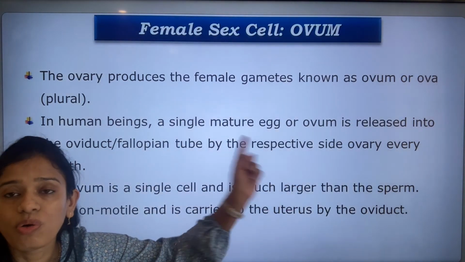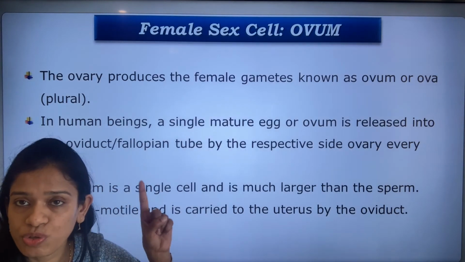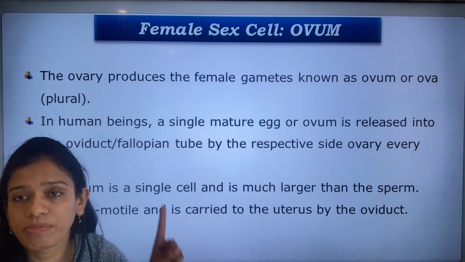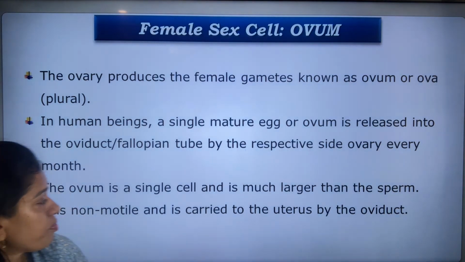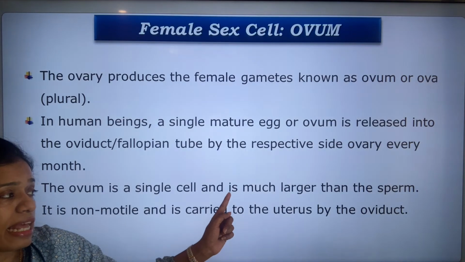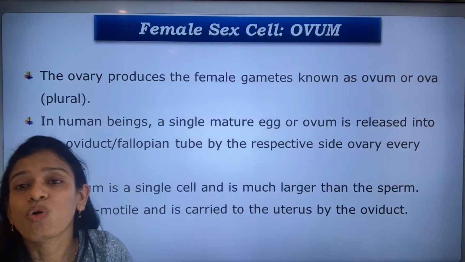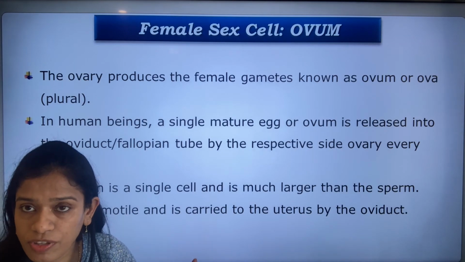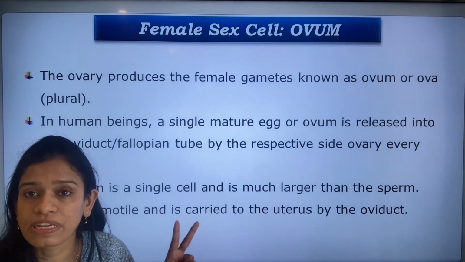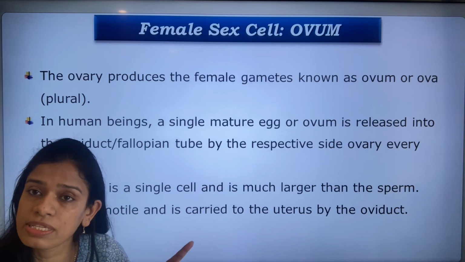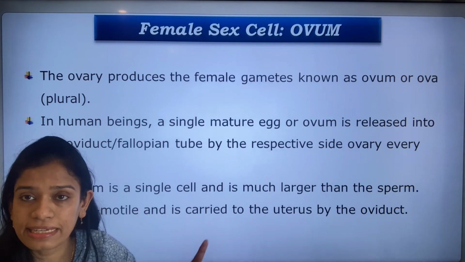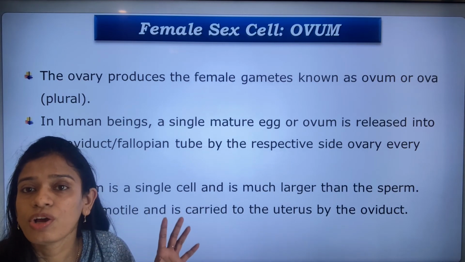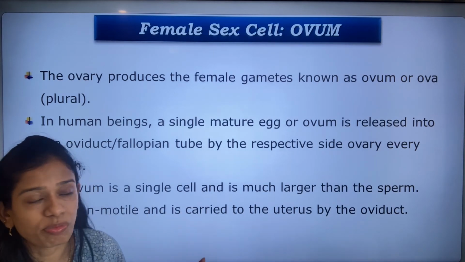I told you just now, only one side of the ovary will produce one ovum per month. It is not that both of them release eggs every month. And the ovum is a single cell, much larger than the sperm. Ovum is also a single cell like that of the sperm, but it is the largest cell of the human body. So these are the two contrasting characteristics: sperm is the smallest single cell, whereas the ovum or the egg cell is the largest cell of the human body.